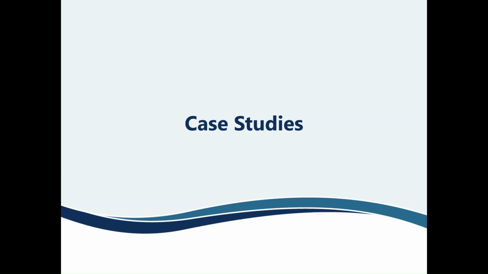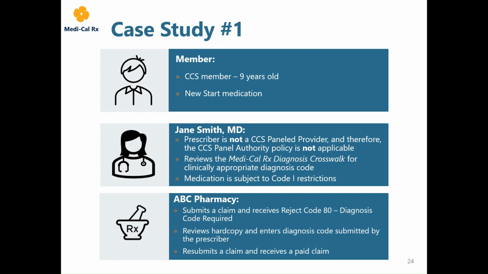Next, let's take a look at some case studies and how some of these common reject codes interact with CCS Panel Authority and Pediatric Integration. In this case study, we have a CCS member who is 9 years old. This member is about to begin a new start therapy. Our member's doctor, Dr. Smith, is not a CCS panel provider, therefore, CCS panel authority is not applicable. When prescribing, Dr. Smith reviews the CDL and sees the medication has Code 1 restrictions and proceeds to review the diagnosis crosswalk to provide a clinically appropriate diagnosis code with the prescription.